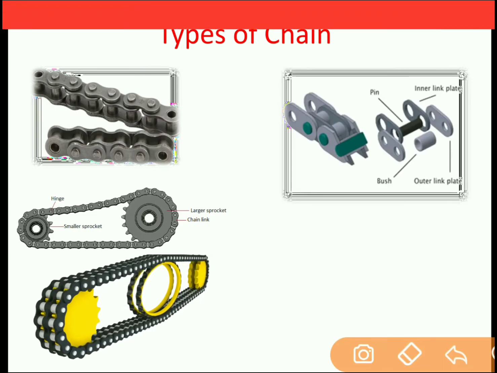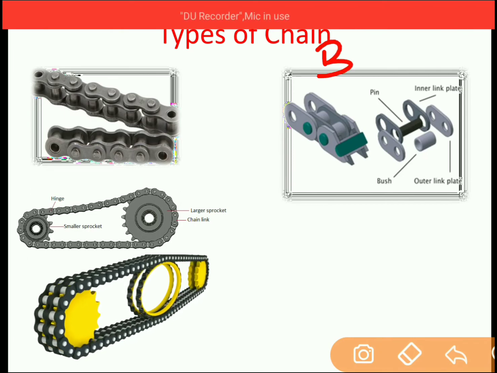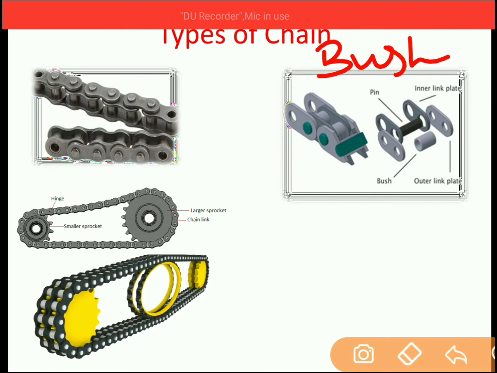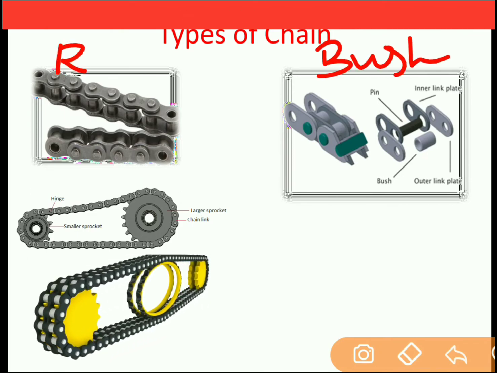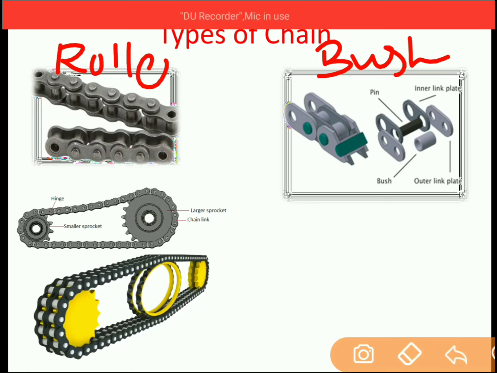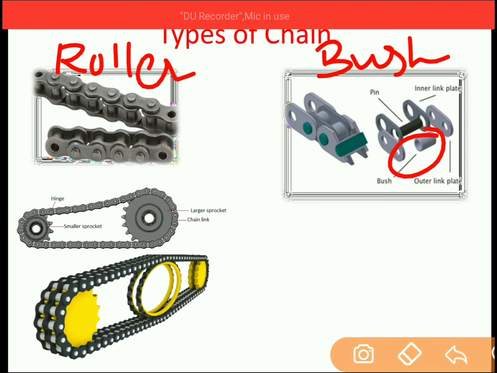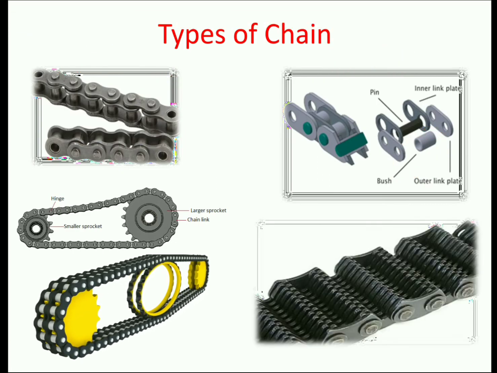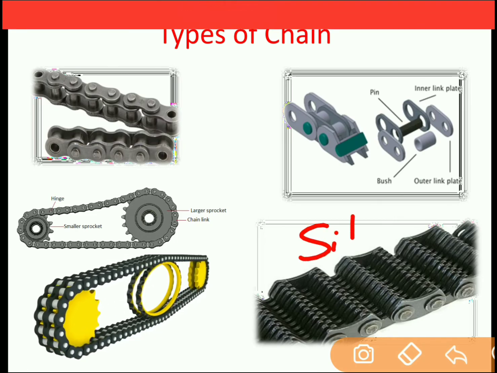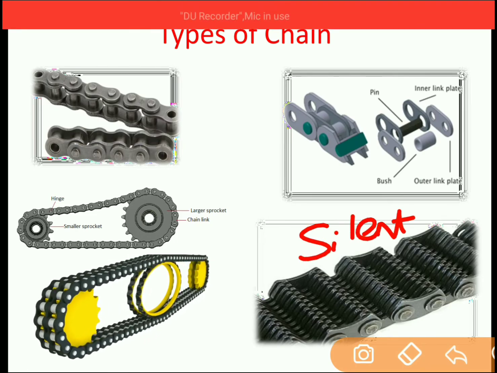Second is the bush pin type chain, the bush chain. This was the roller chain. In the bush chain, there is a bush which reduces the friction between the linkages. Next is the silent chain. This is the silent chain which is used for silent operation, and it will look like this.